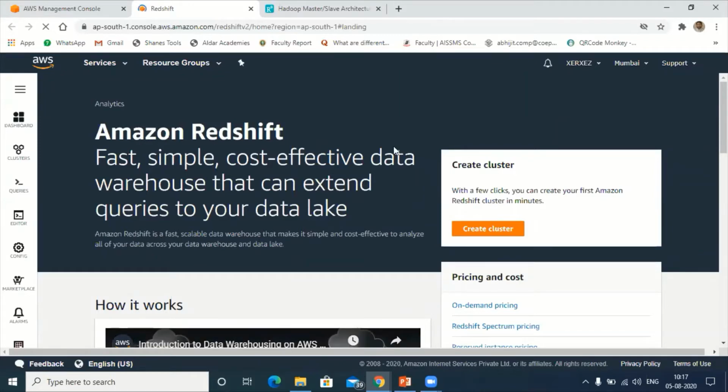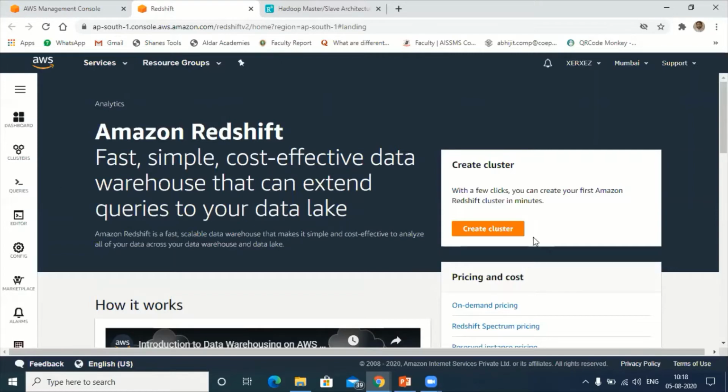Yes, so this is the main console. It will take you to this console where we can configure our clusters. Amazon Redshift: a faster, simple, cost effective data warehouse that can extend queries to your data lake.